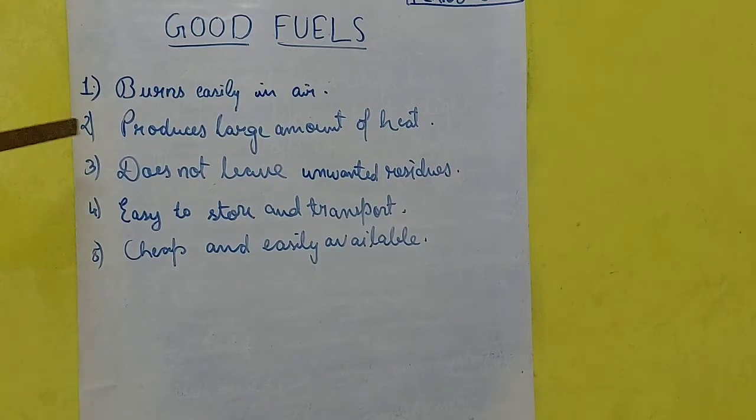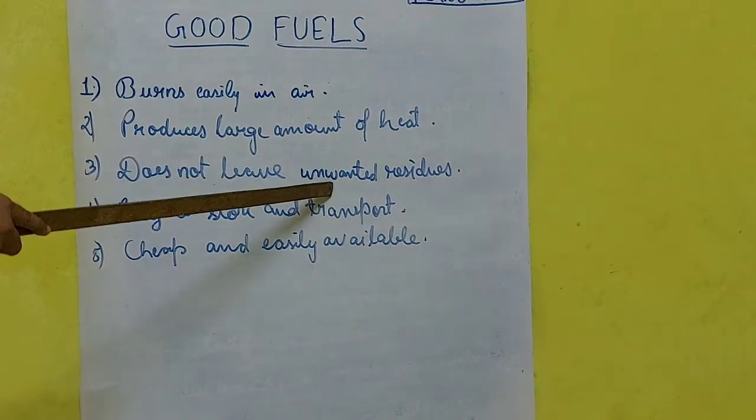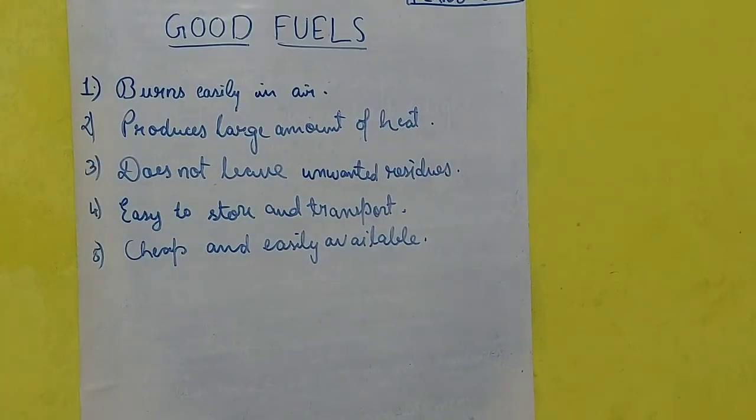Then third, it does not leave unwanted residues. Now what is the meaning of unwanted residues? See students, a fuel which does not leave unwanted residues means it does not leave things which could not be used. Clear? When we talk about wood, for example, when we burn wood, we get ashes. Do we get or not?